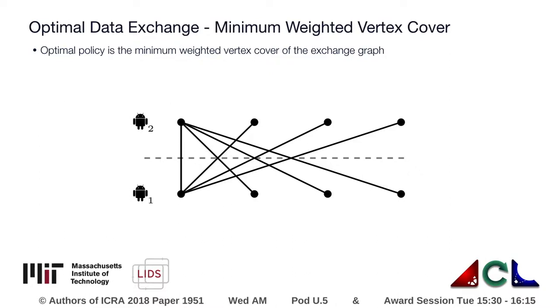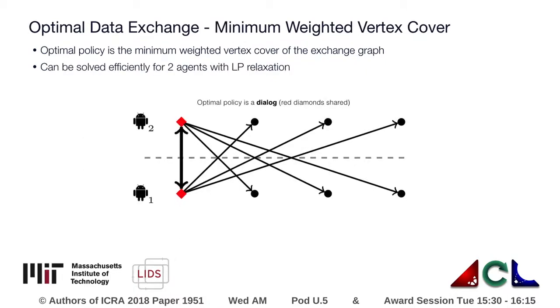While it is NP-hard to obtain an optimal solution for more than two agents, the two-agent case can be efficiently solved by relaxing the problem into a linear program. Robots 1 and 2 engage in an optimal dialogue for the given example graph.